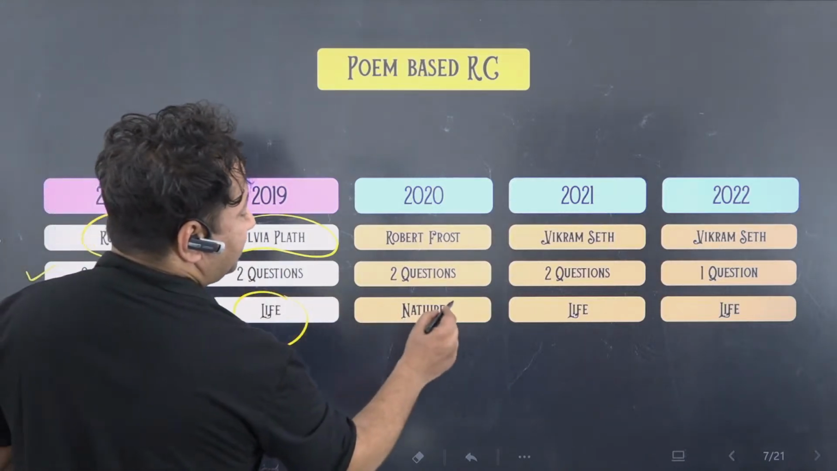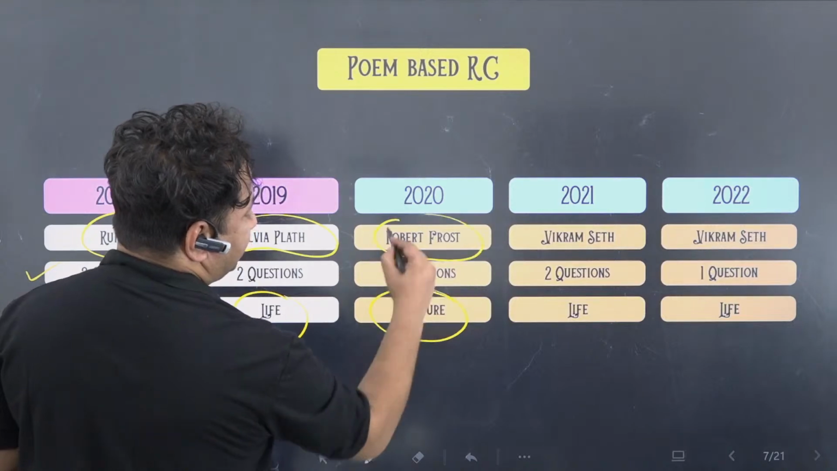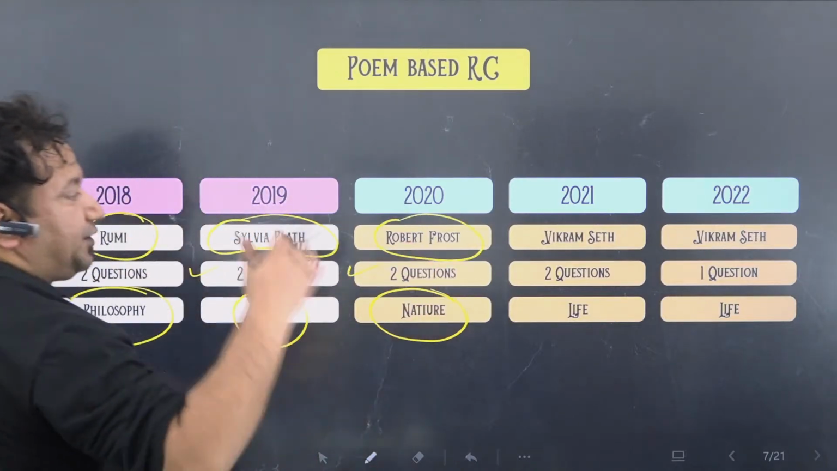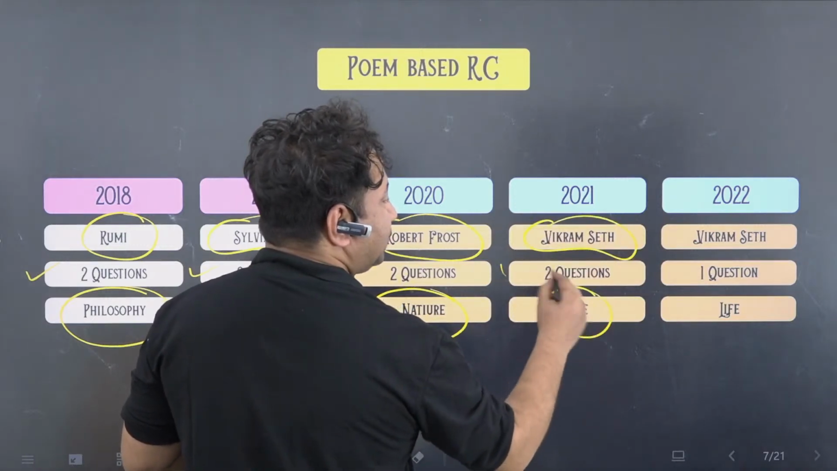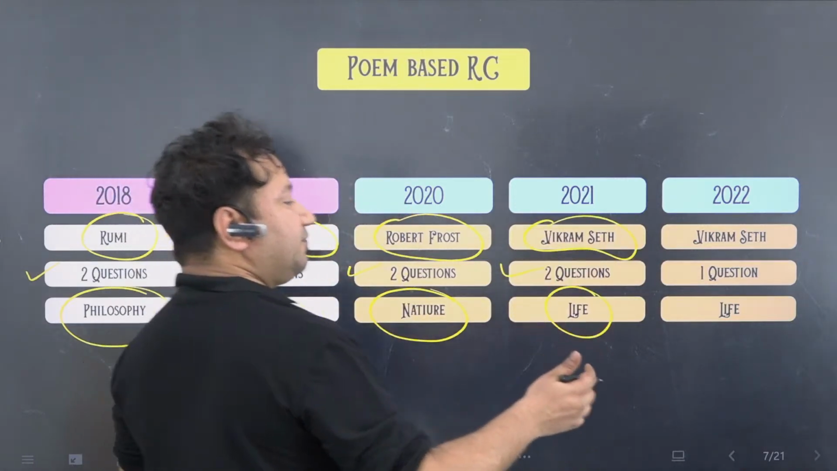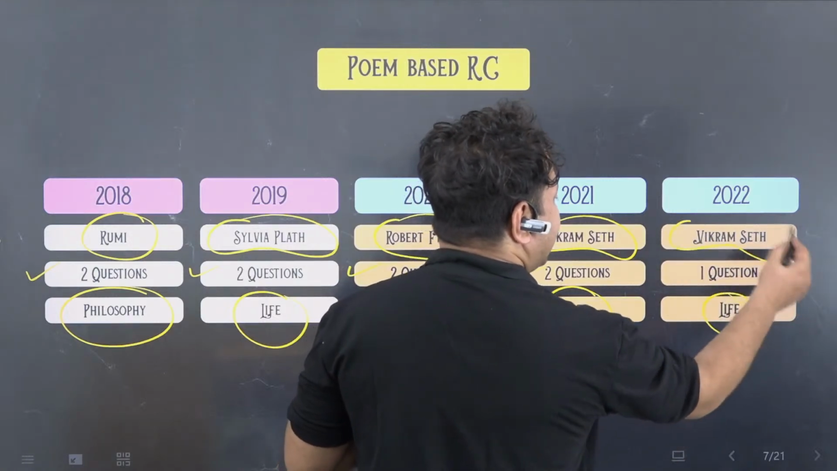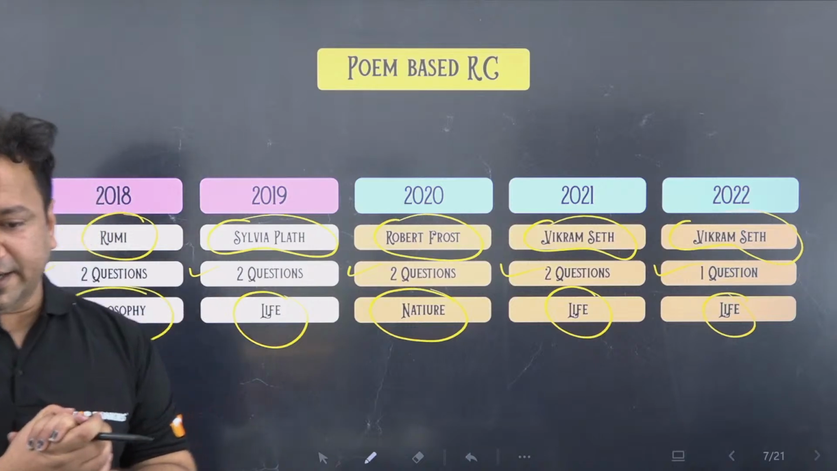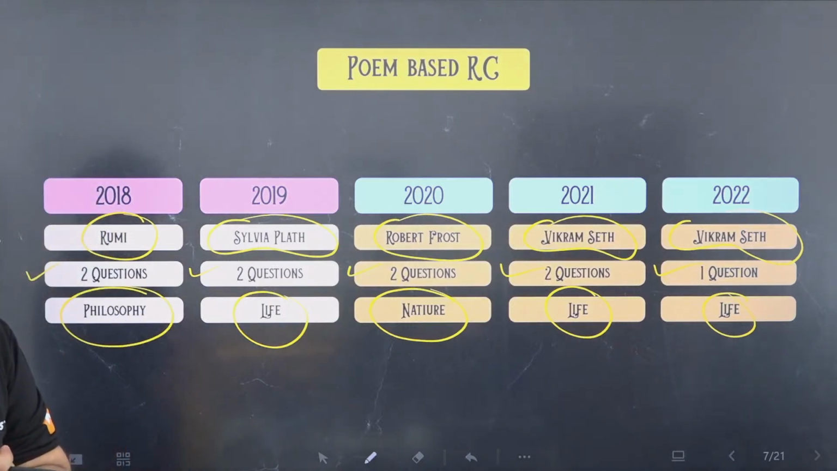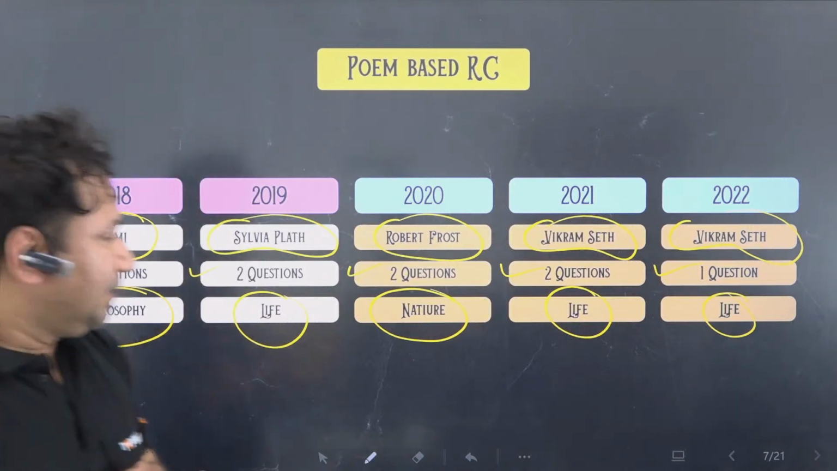2020, there's a poem by Robert Frost on nature. It had two questions again. In 2021, a poem by Vikram Seth was there on life. It had two questions. And in 2022, again, we had a poem on life by Vikram Seth. It had only one question because the poem was very small. Clear? Okay, the poem was very small.